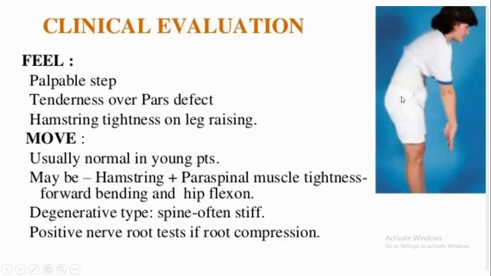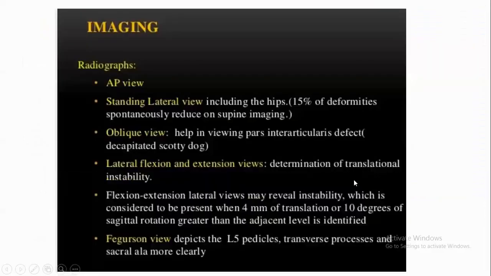Paraspinal and hamstring tightness are seen, and the straight leg raising and cross leg raising tests are positive if nerve root compression is present. Coming to the imaging, take AP and lateral radiographs, and oblique radiographs to see the Scotty dog, and lateral flexion and extension views. These are more important because if translation or 10 degrees of sagittal rotation greater than the adjacent level is identified, it may reveal instability.